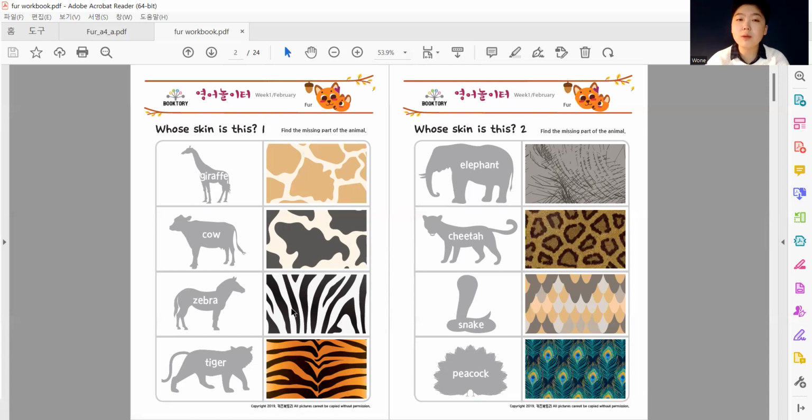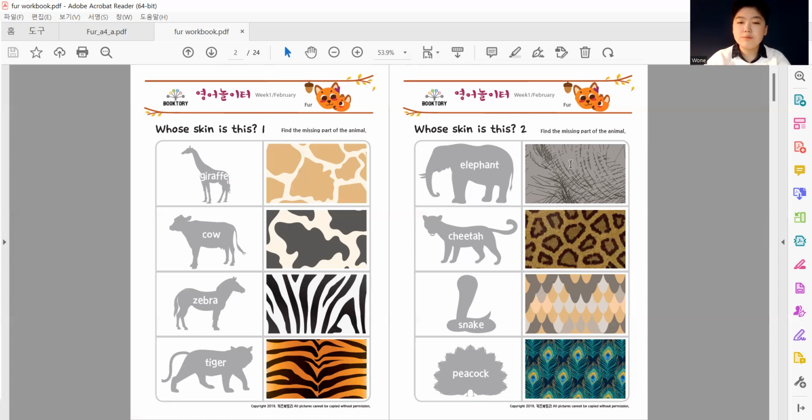This one is also black and white, but these aren't black and white spots. These are black and white stripes. So what animal will it be? It's going to be a zebra. What about this orange and black striped skin? What animal is this? This is a tiger.